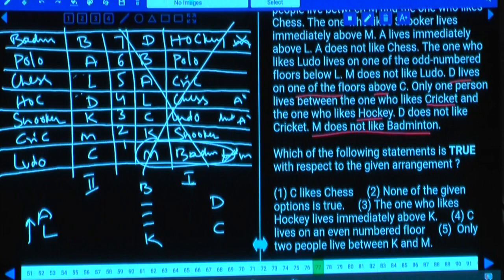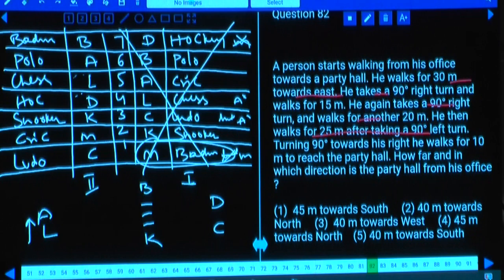And this is about question numbers 77 to 81. Then question number 82. Yes, first write down this arrangement. Then let us discuss question number 82. Again it is based on direction type of question. Write down this arrangement. Then let us start with the next one.